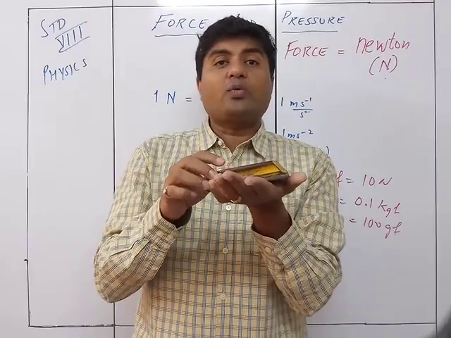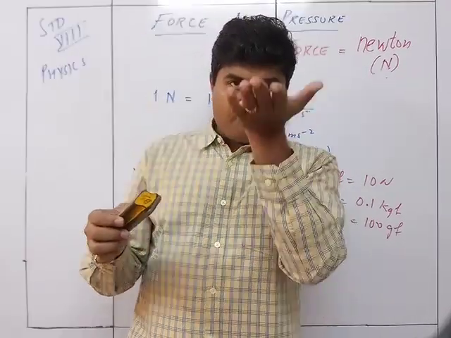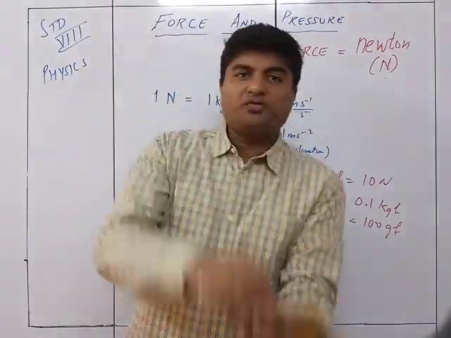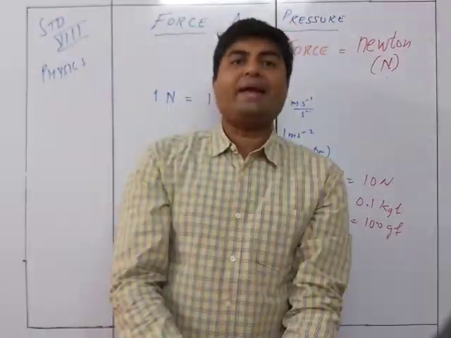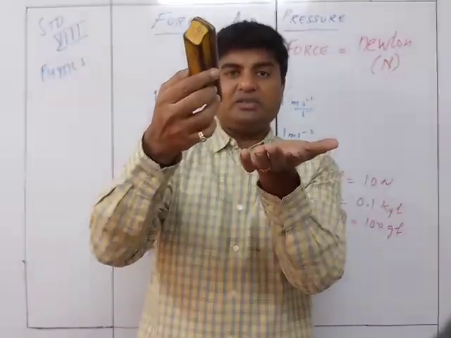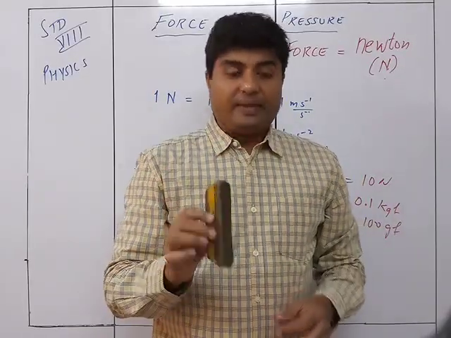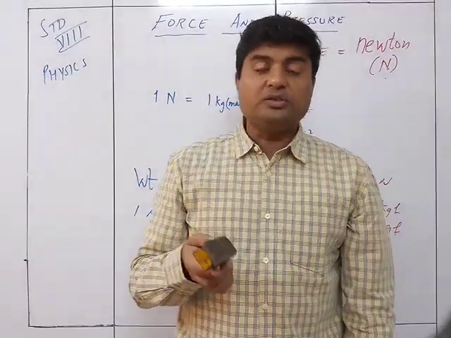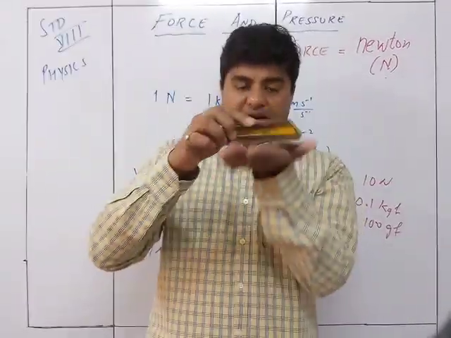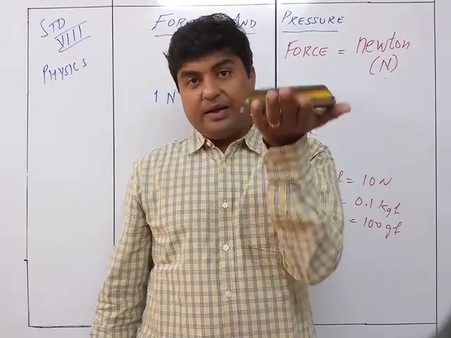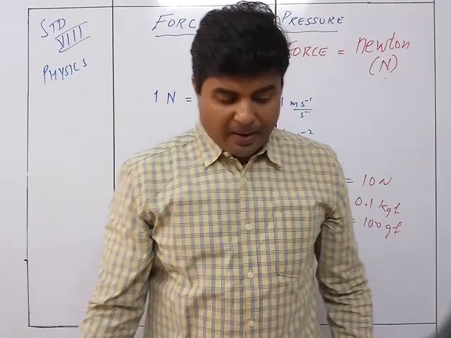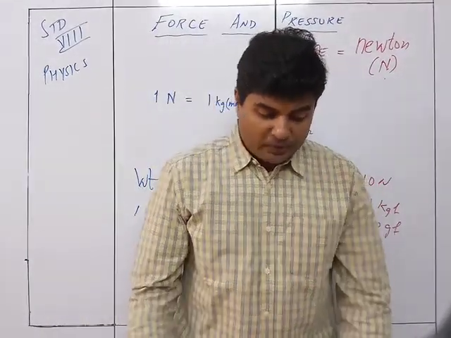So at that time, what is required from me? I will have to give an upward force in such a way that I can hold this in this position. Otherwise, this will start falling down, because it will pull my hand downwards. So I need to have that much force upwards so that this is balanced. Hence, when we say 1 Newton, what is 1 Newton force? It is the amount of force exerted to hold this mass of 100 grams. That is nothing but the 1 Newton.